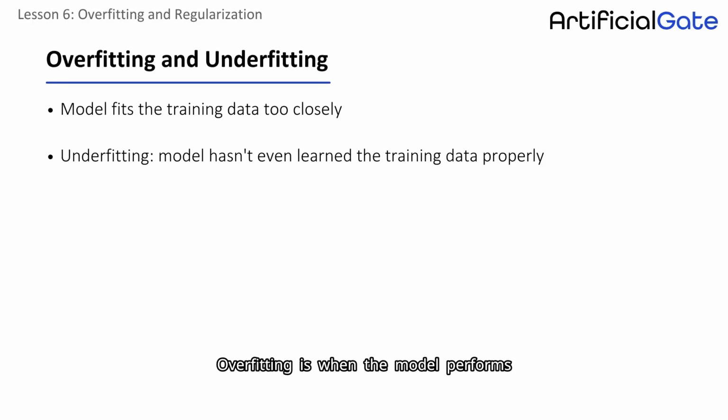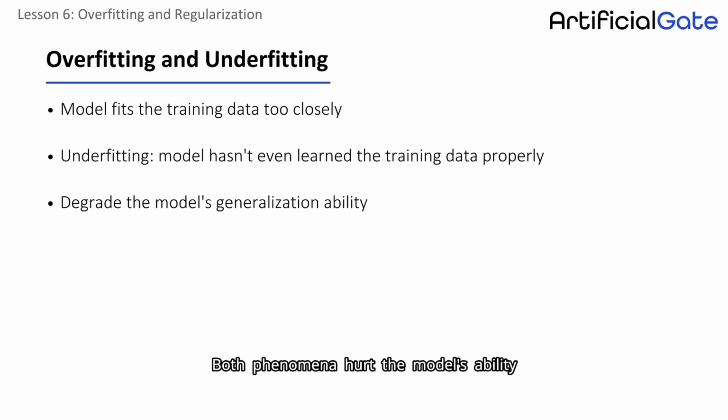Overfitting is when the model performs very well on the data it has seen, but fails on new data. Underfitting is the opposite. The model hasn't even learned the training data yet. Both phenomena hurt the model's ability to generalize, and we want to avoid them both.